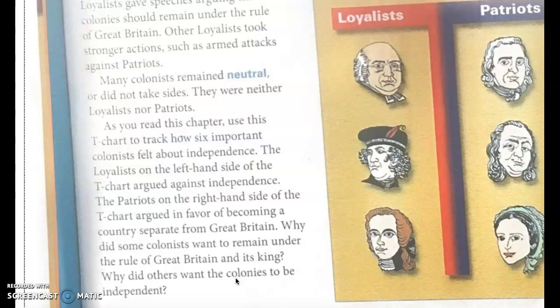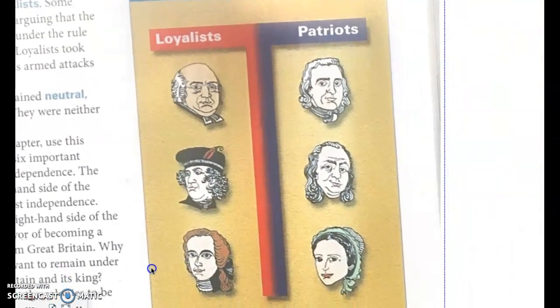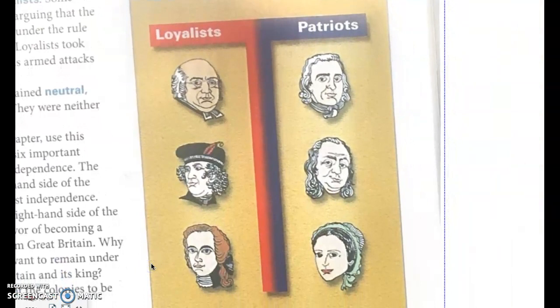As you read this chapter, use this T-chart to track how important colonists felt about independence. The loyalists on the left-hand side of the T-chart argued against independence. The patriots on the right-hand side of the T-chart argued in favor of becoming a country separate from Great Britain. Why did some colonists want to remain under the rule of Great Britain and its king? Why did others want the colonies to be independent? So here you can look at that T-chart, and this is a preview of who will be on what side.